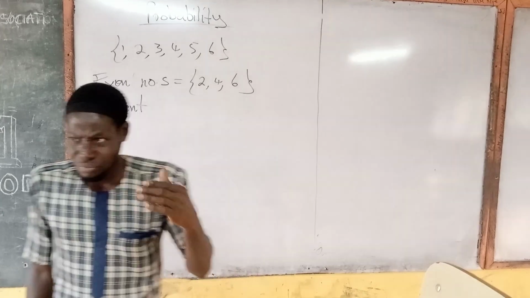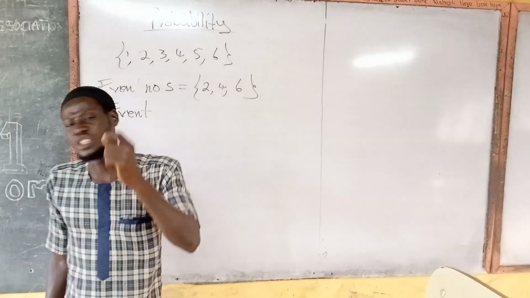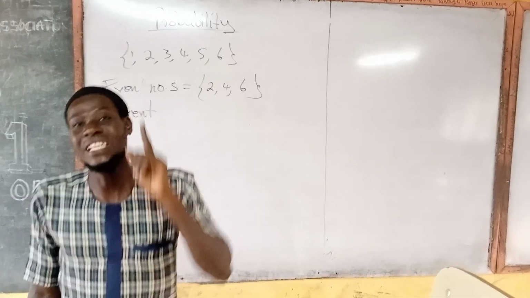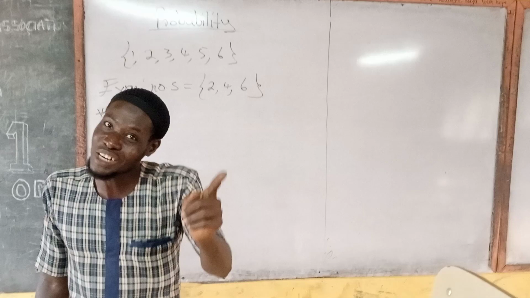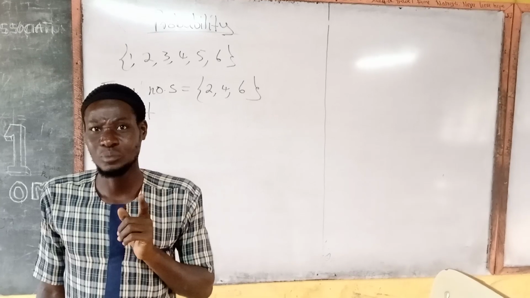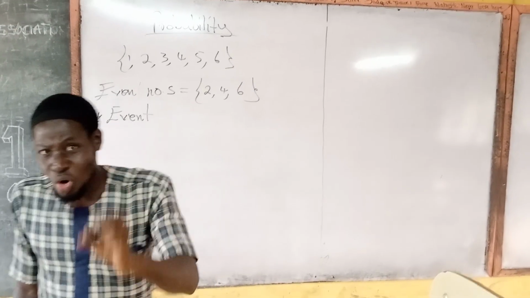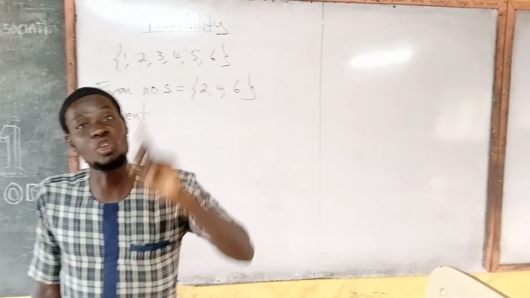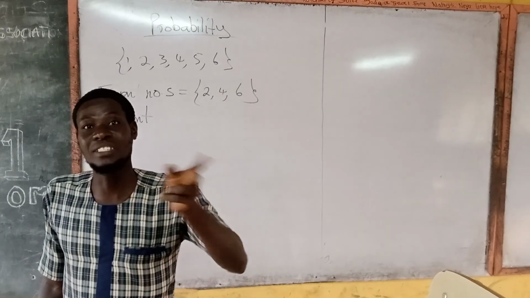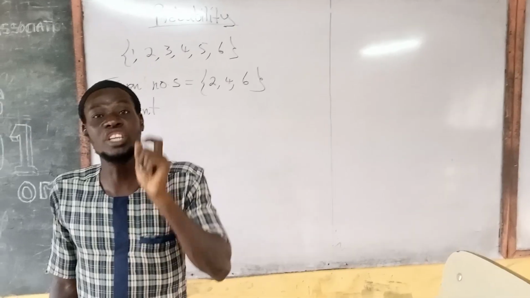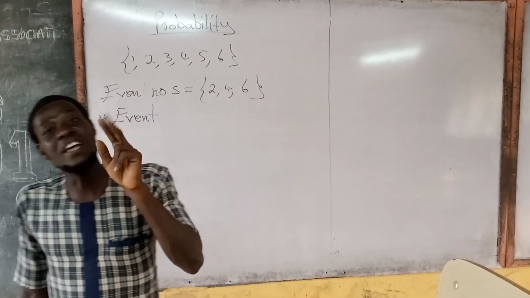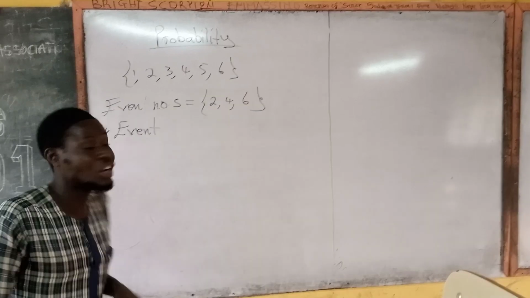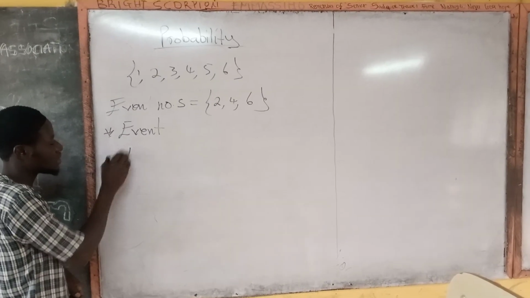So if you throw a die once, you cannot have the result being an even number and at the same time an odd number, because even numbers and odd numbers don't share the same property. And so a situation where two events cannot occur at the same time from an experiment is called mutually exclusive events.